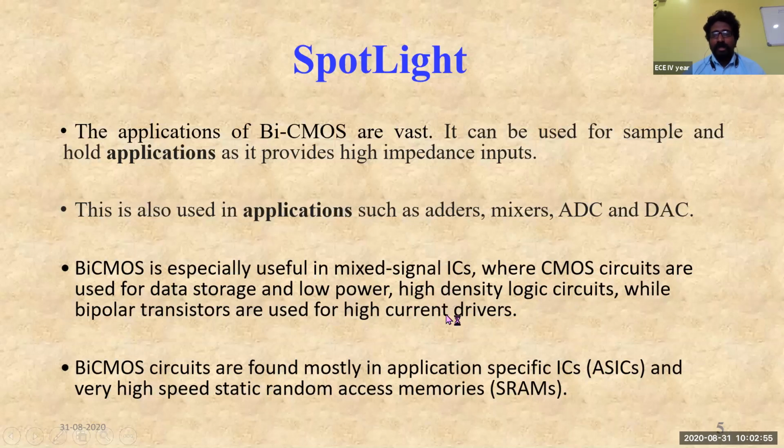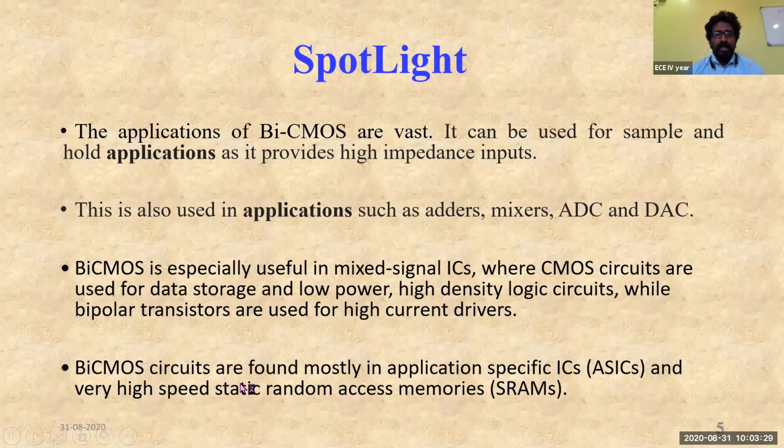The main reason it is used for high density is that the scaling property of CMOS is very flexible, and we can accumulate a large number of circuits with a smaller size on a single chip. So the denser nature of CMOS is also helpful in a mixed signal integrated circuit. And coming to the bipolar transistors, they are used for high current drivers. They drive high outputs. That's the main importance of a bipolar transistor in BiCMOS technology.